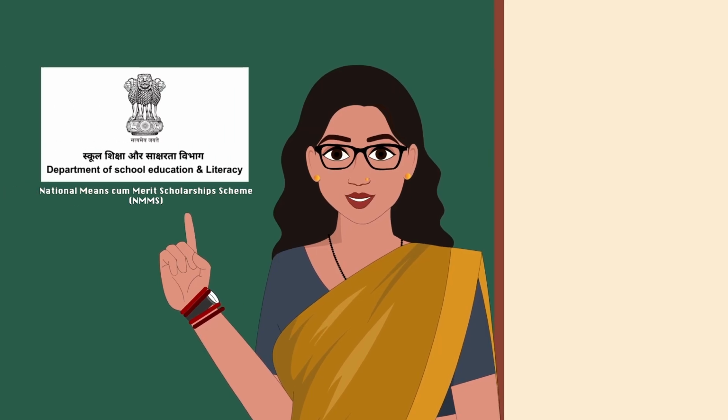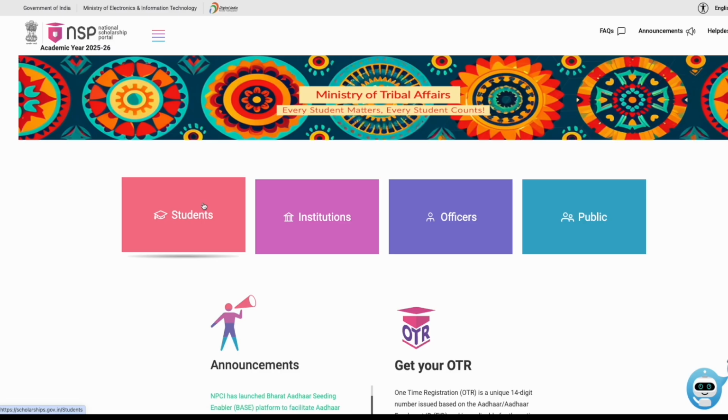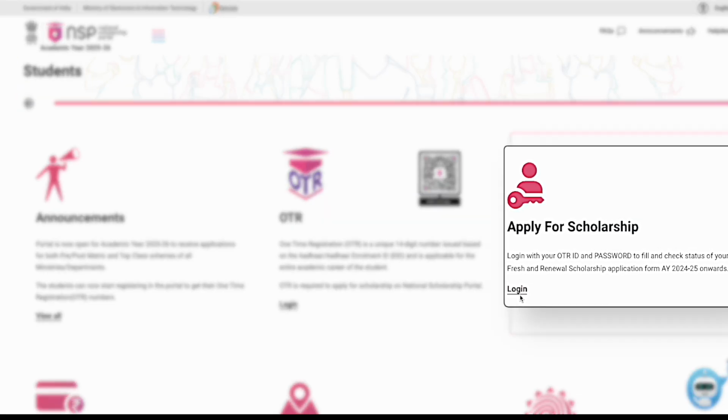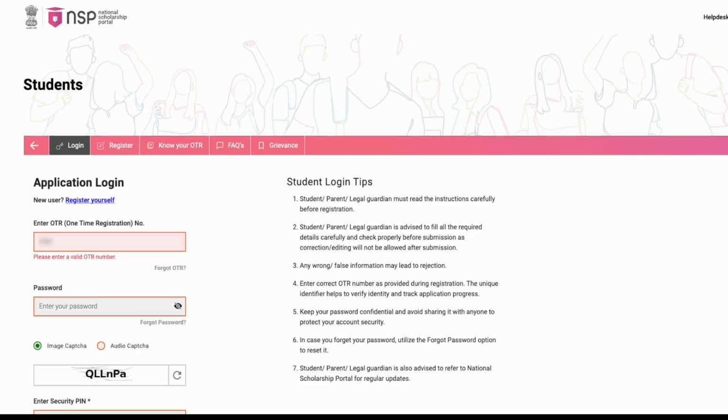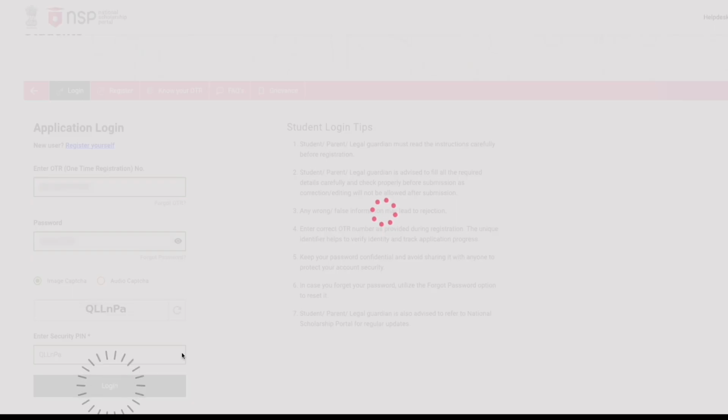So students, now that your one-time registration is complete, you can apply for the scholarship under the National Means cum Merit Scholarship Scheme. We have already discussed the eligibility criteria required for this scholarship. Now, go to the student section on the NSP portal and click on Apply for Scholarship. Here, enter your one-time registration number and password. Then, fill in the CAPTCHA code and proceed further.